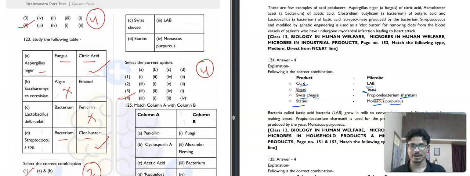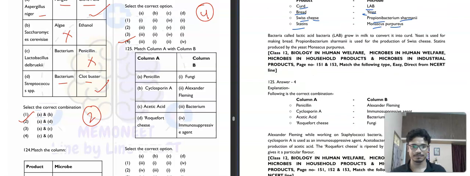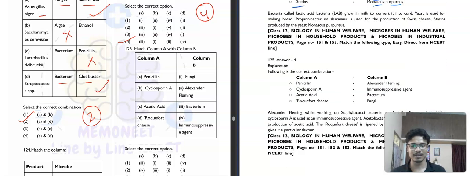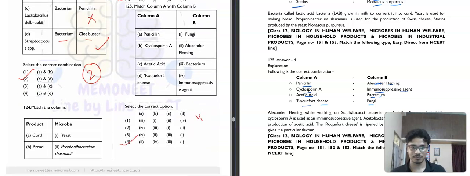Then question number 125. It is saying the penicillin, who discovered penicillin? It is Alexander Fleming. While working on, tell me, Staphylococci. Cyclosporin A, immunosuppressive agent, acetic acid, it is produced by a bacterium. Roquefort cheese, it is produced by a fungi. So our correct answer for this will be option number 4.